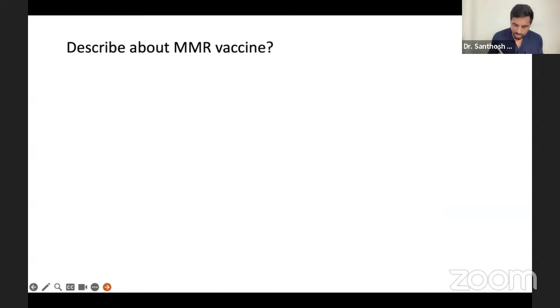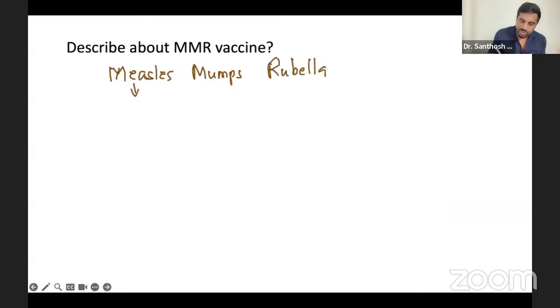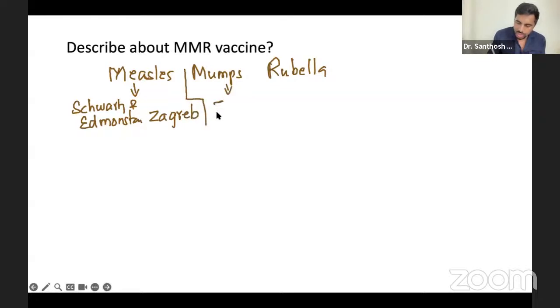Okay, MMR vaccine. MMR vaccine, very simple vaccine. You guys must already have studied a lot on this. I'll explain. MMR is basically the measles, mumps, rubella vaccine. Each one has its own strain. For measles, you use the Schwarz and Edmonston-Zagreb strain. These are all important for one-mark questions. For mumps, that is your Jeryl Lynn strain. And for rubella, it is the RA27/3 strain. Okay, these are the strains used to make this vaccine.